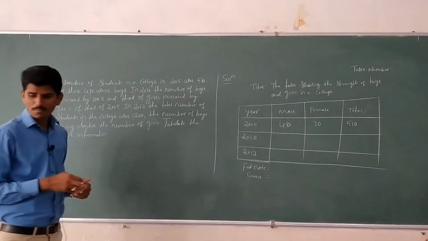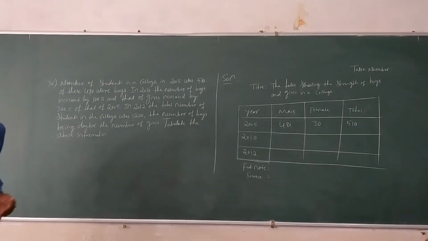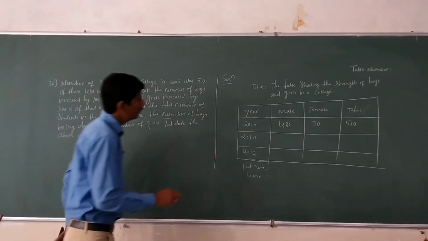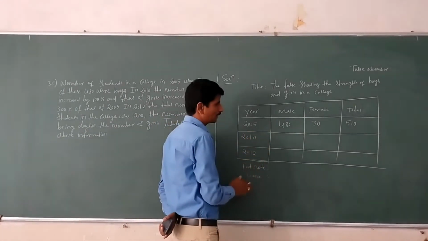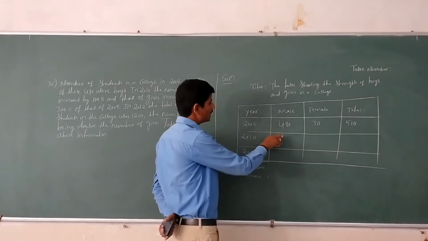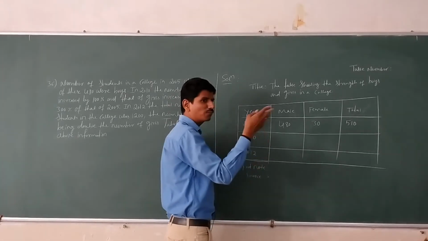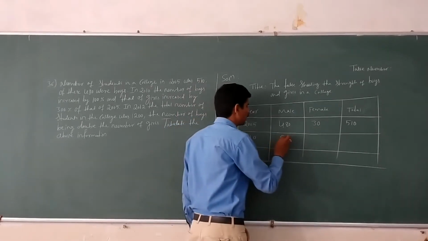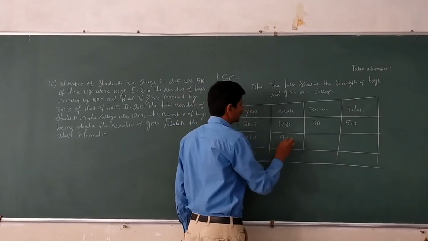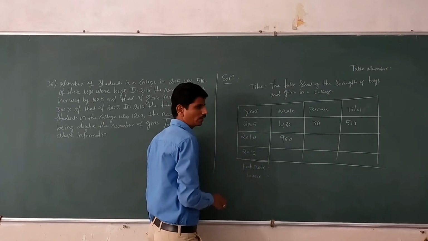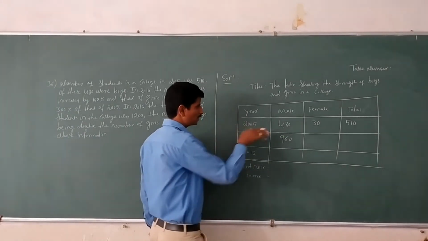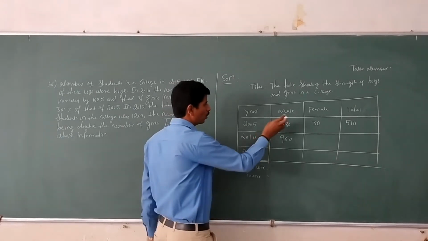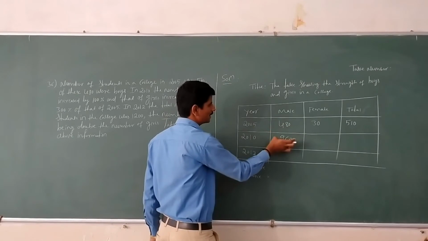Next, in the year 2010, the number of boys increased by 100% compared to the previous year. The boys increased by 100%. 480 plus 480 is 960. 100% means you have to take 480 only. Suppose 50% means 480 divided by 2. Okay, 100% means you have to take the same number only. 480 plus 480 is 960.